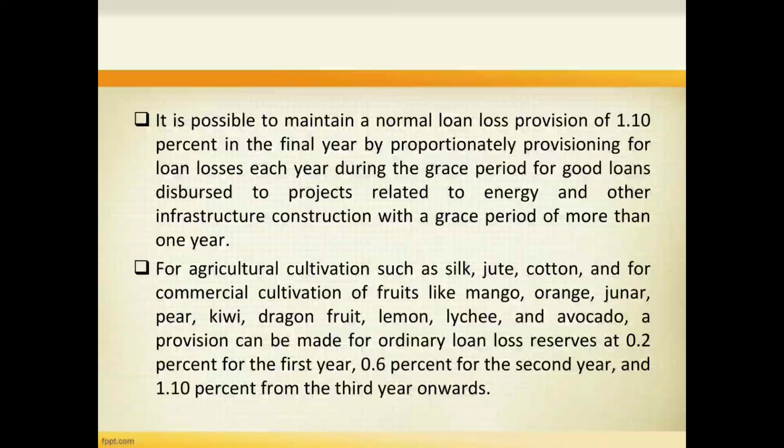For agricultural cultivation such as silk, jute, cotton, and for commercial cultivation of fruits like mango, orange, junar, pear, kiwi, dragon fruit, lemon, lychee, and avocado, a provision can be made for ordinary loan loss reserves at 0.2% for the first year, 0.6% for the second year, and 1.10% from the third year onwards.